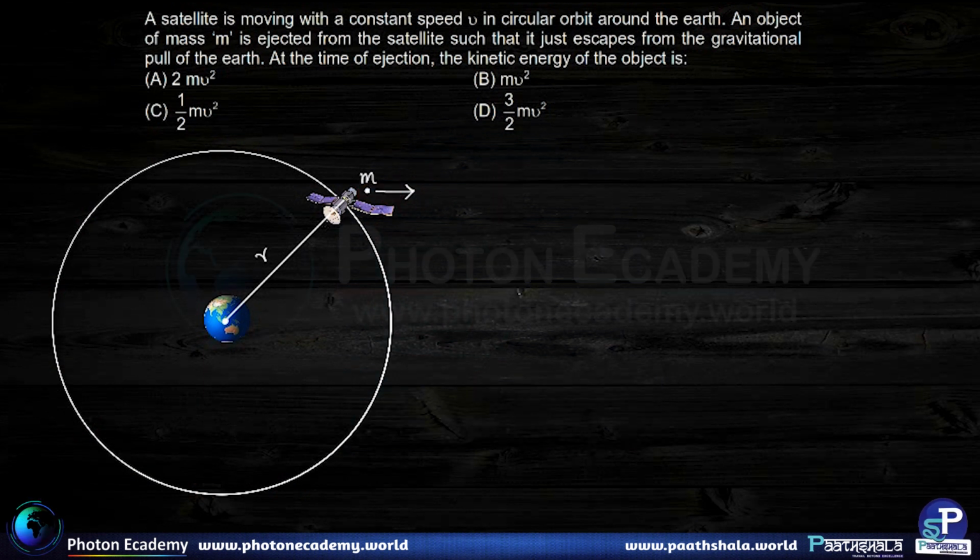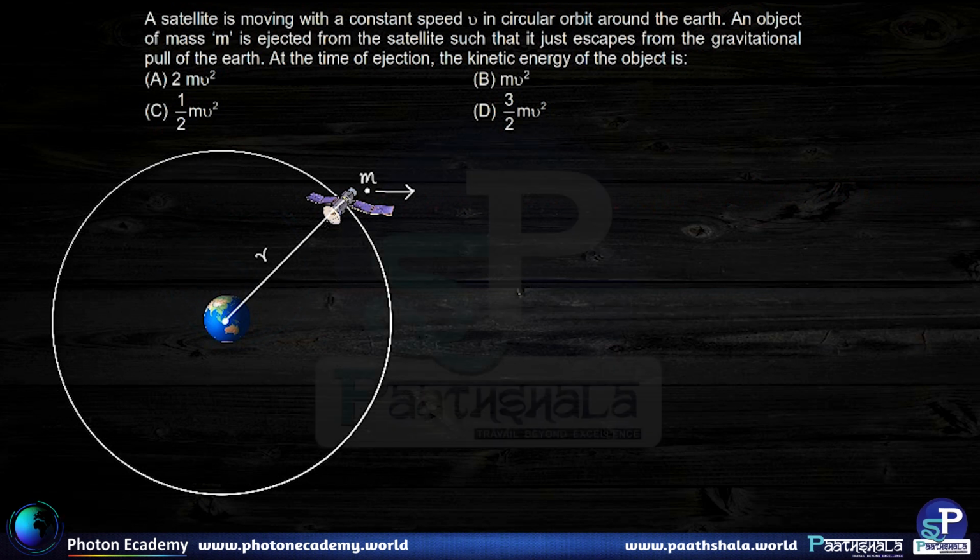So this mass is thrown, let us say, with a certain amount of energy. That energy has to be considered to be kinetic energy over here. With a certain amount of energy, it is projected and it goes to infinity, which means a very far distance away from the Earth. Now herein, one important thing to realize is that this satellite has negligible mass compared to the mass of the Earth. So only the interaction between this small mass m and the Earth is to be taken into account.